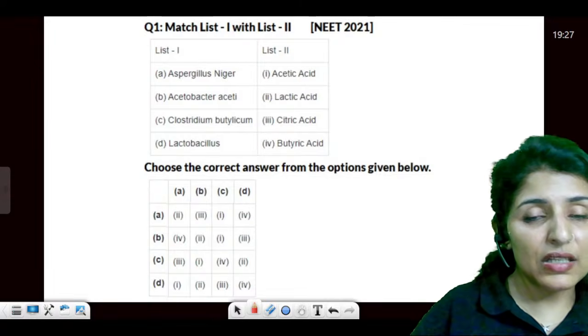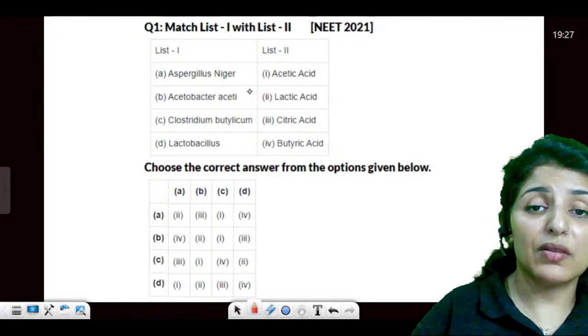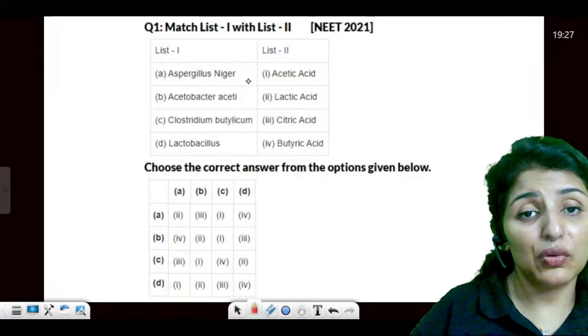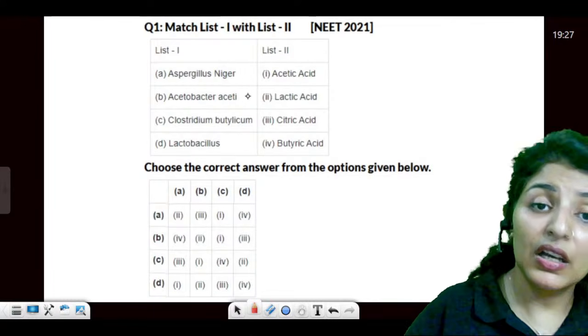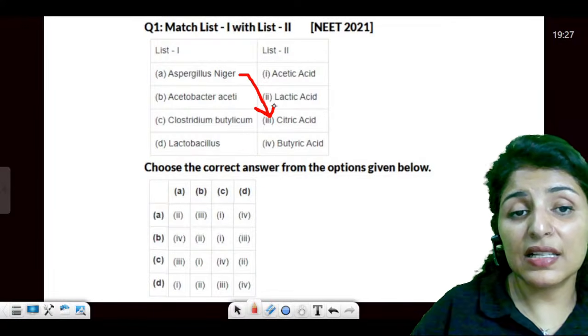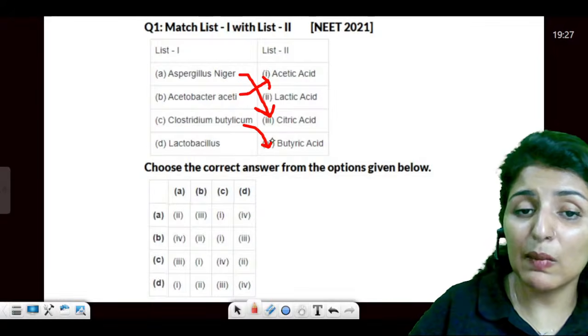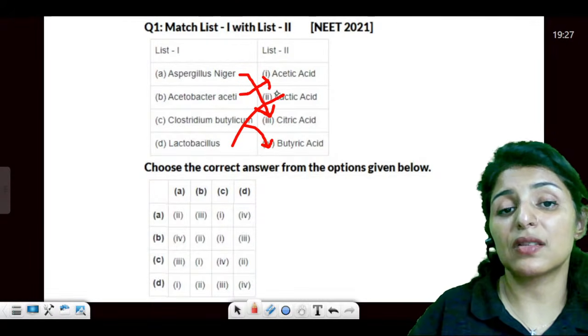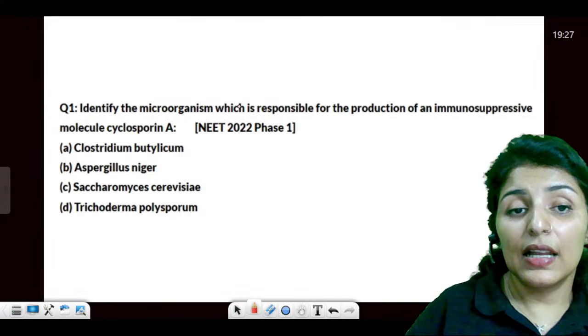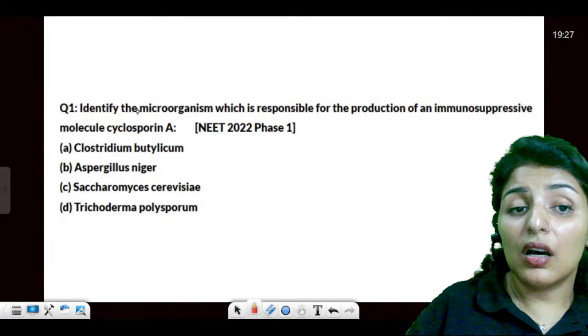Guys, moving on to the next topic, which is microbes. Very important chapter. You usually get 1 to 2 questions every year. Aspergillus niger, citric acid. Acetobacter, as the name says, acetic acid. Butylicum rhymes very well with butyric, and Lactobacillus, we all know lactic acid. Let's speed up for this chapter now.